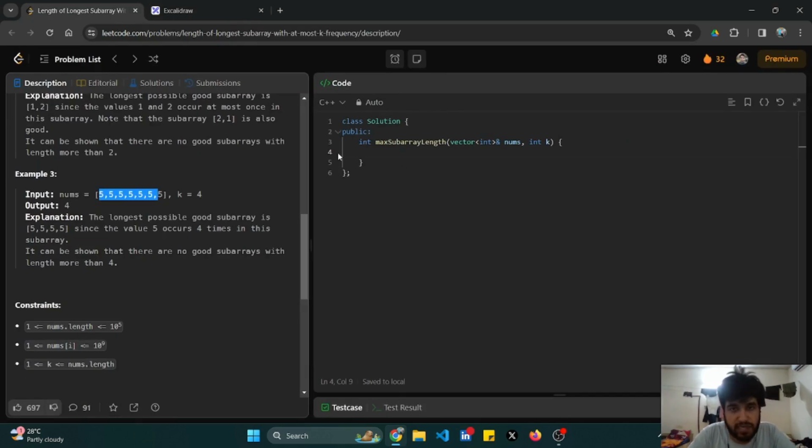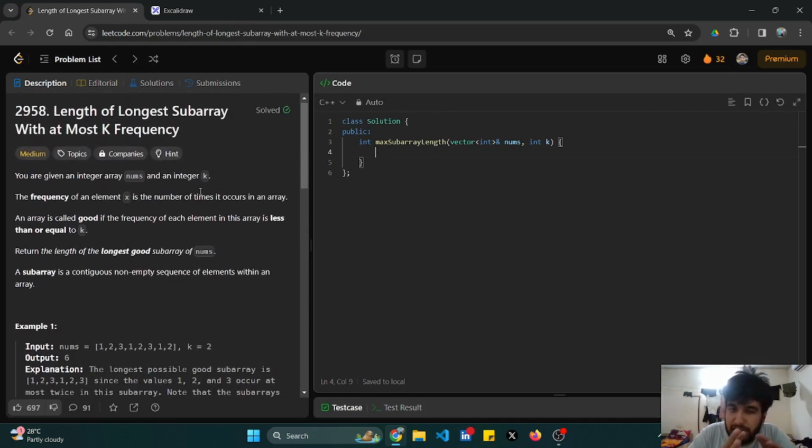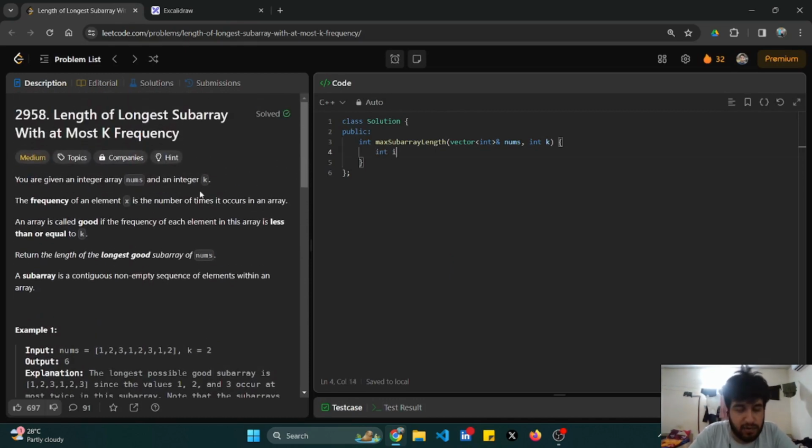I'll try to write the code for this question. Just observe. What I need is two pointers, and I'll initialize them to 0. I'll also mark the size of the vector that I have to iterate. What are my ending cases? I'll continue till j is less than n and i is less than n. My k is already given. For the frequencies, what I need is an unordered map that will store the element and its frequency.